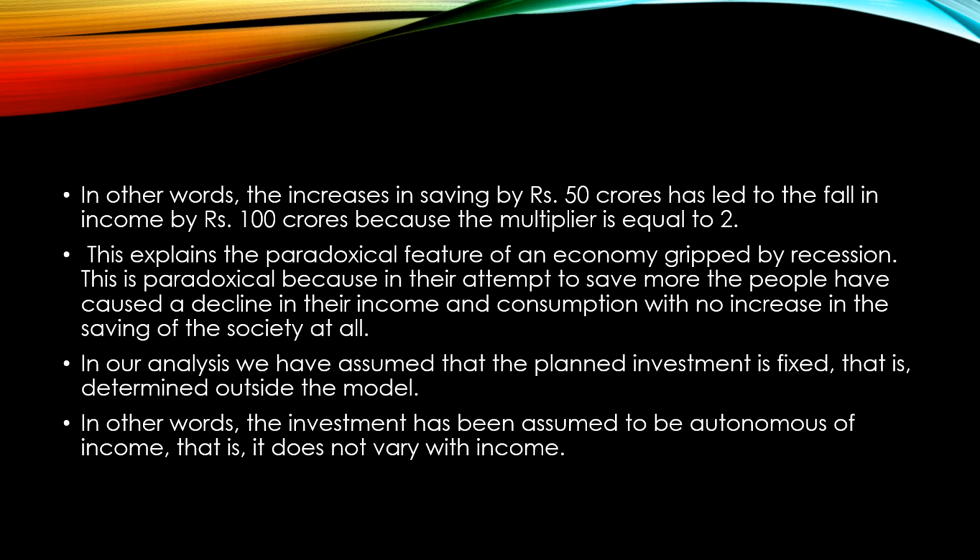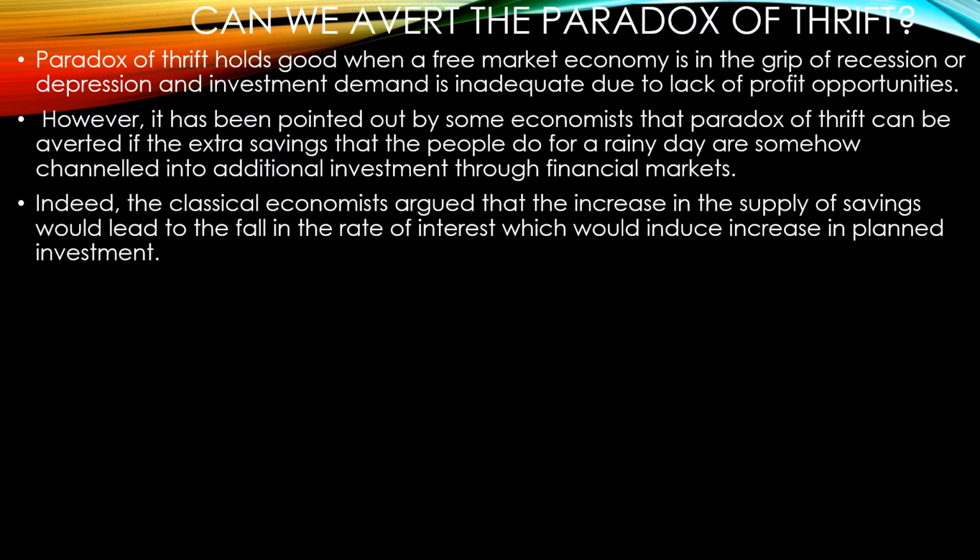So we can see that the planned investment here is fixed, just assume that, and it is determined by some external factors. So this is extraneous, or just outside the model. In other words, the investment has been assumed to be autonomous of income, that is, it does not vary with income. Okay, now just try to answer the question: can we avoid the paradox of thrift?